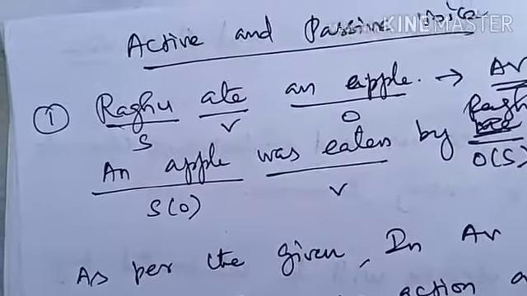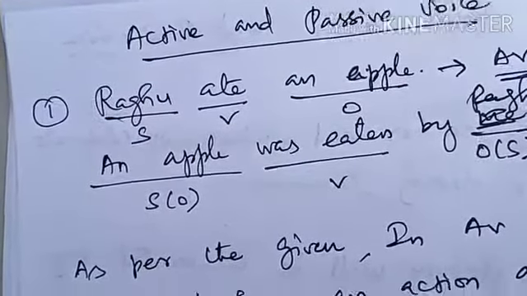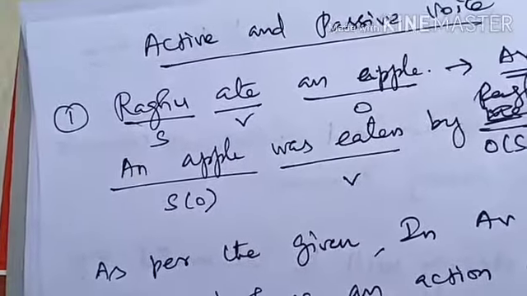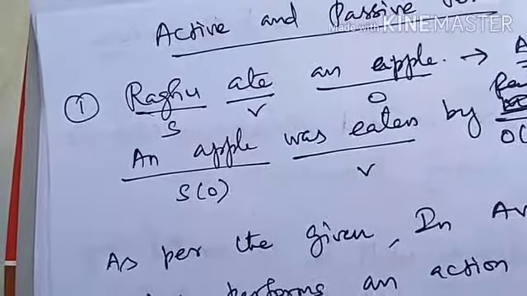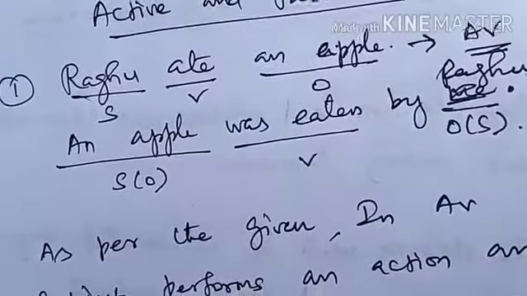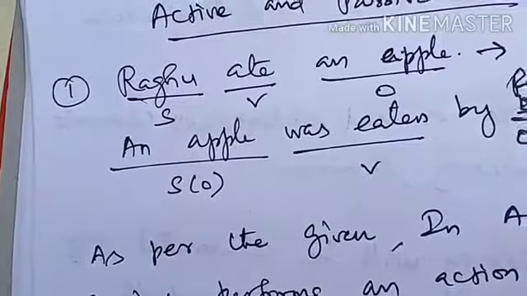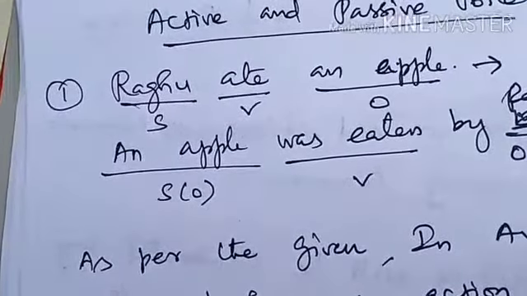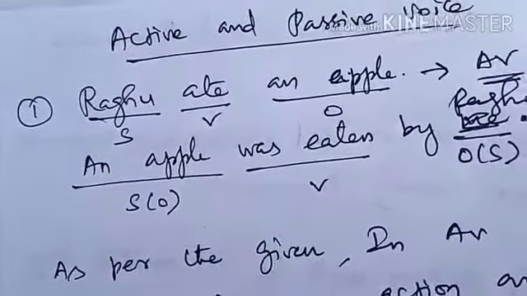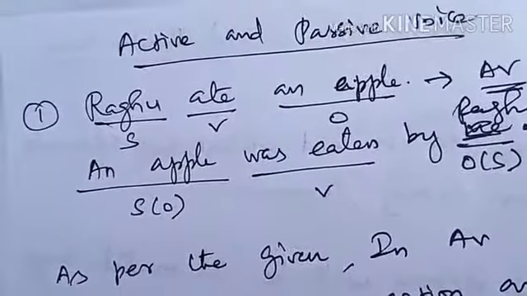So you compare these two sentences. First one, Raghu ate. The action was done by Raghu. But in the second sentence, an apple was eaten. Here was eaten is the verb, but it is not done by the apple. Is it correct or not? It was done by Raghu, but an apple was eaten. The apple is in the subject place. So, I hope you understood that when the subject performs an action, then it is said to be active voice. If the subject is passive, which means inactive in a sentence, then it is said to be passive voice.